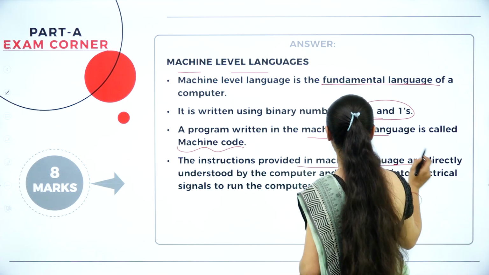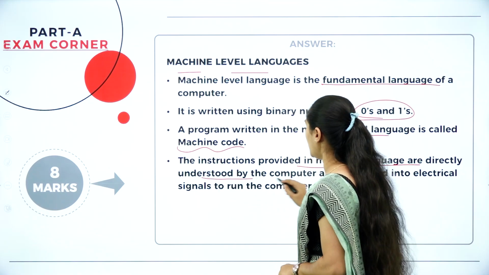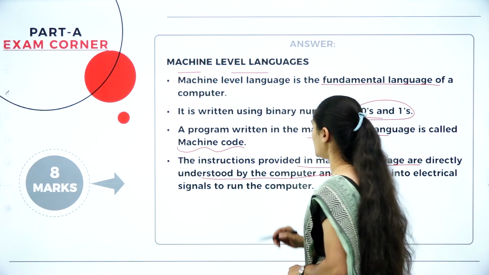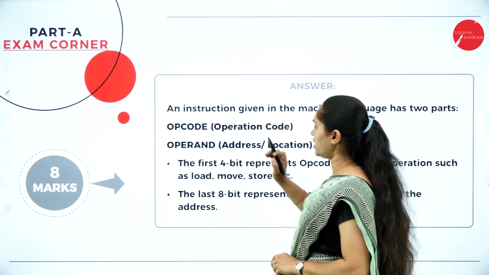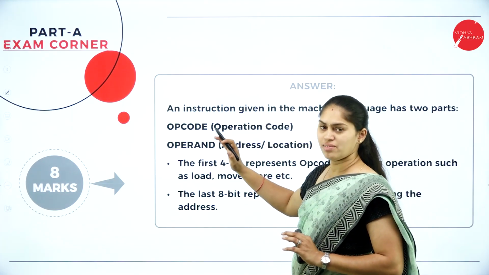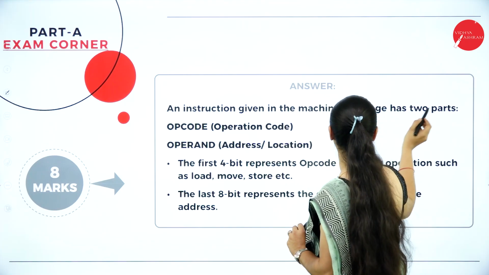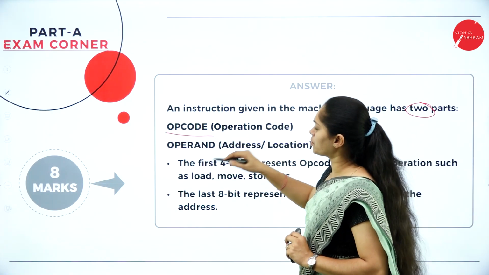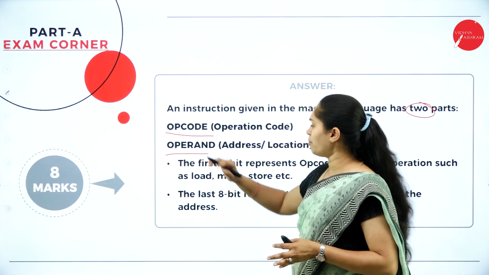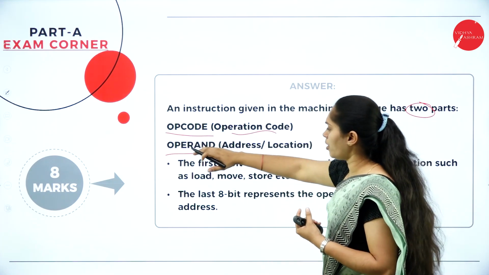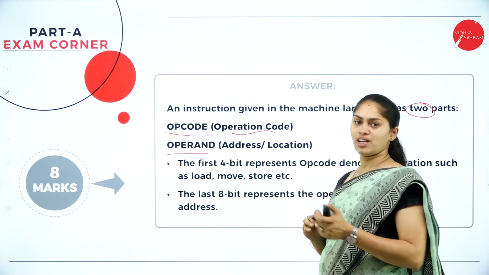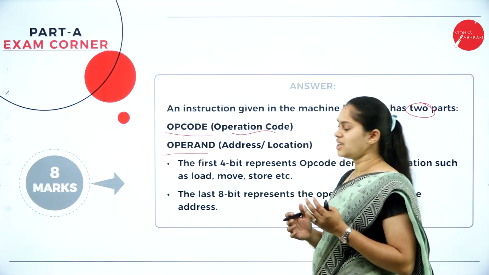The instructions provided in the machine language are directly understood by the computer and converted into electronic signals in order to run the computer. When it comes to the machine level language, it has two parts in it. One is opcode, second one is operand. Opcode specifies the operation code, what kind of operation it is doing, and operand specifies the address or location of that number or that calculation.